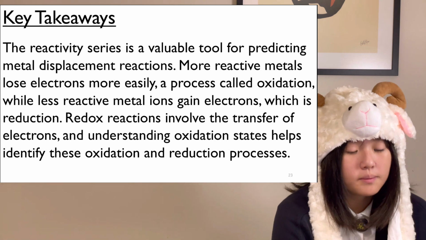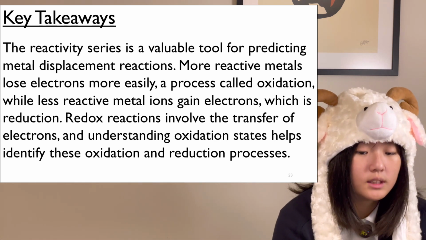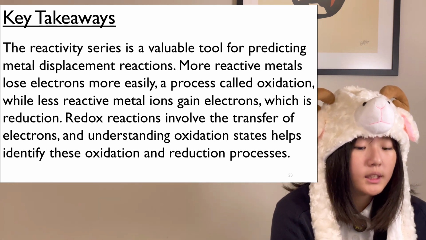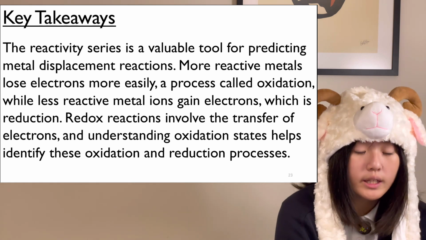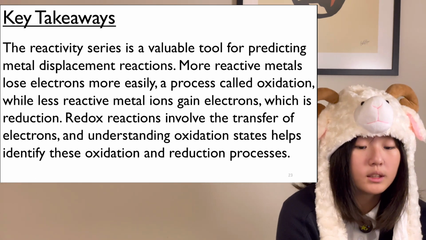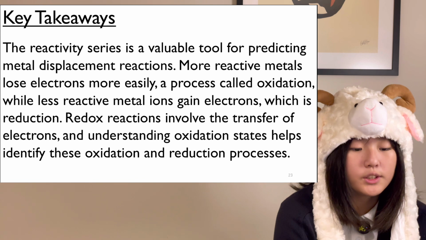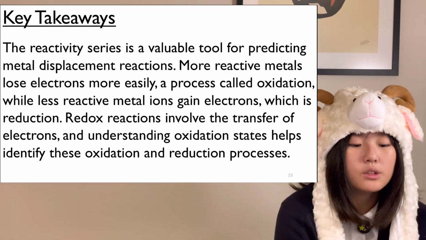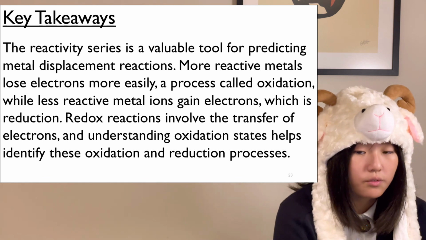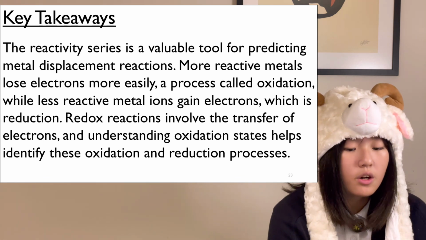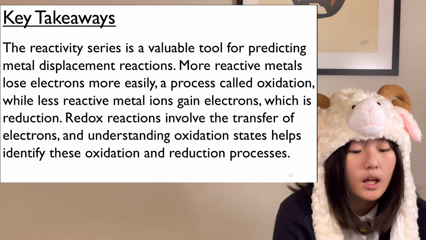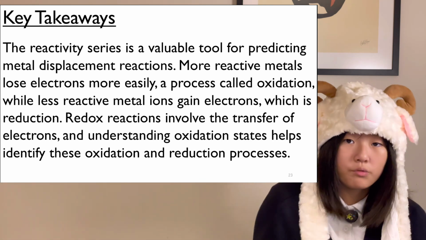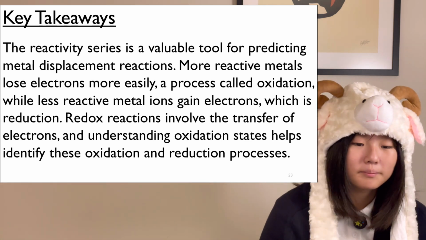The key takeaways from this is that the reactivity series is a valuable tool for predicting metal displacement reactions. More reactive metals lose electrons more easily, a process called oxidation, while less reactive metal ions gain electrons, which is reduction. Redox reactions involve the transfer of electrons, and understanding oxidation states helps identify these oxidation and reduction processes.